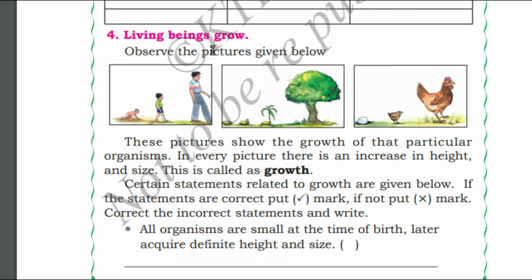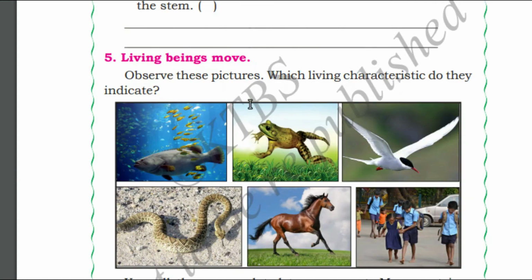Living beings grow. For human beings, we know that we grow. There is an increase in height and size. This is called the growth. This is external growth. We also grow internally. Our intellectual capabilities increase as we age. This is not the part of discussion. Let us concentrate on increase in height and size. Living beings move.